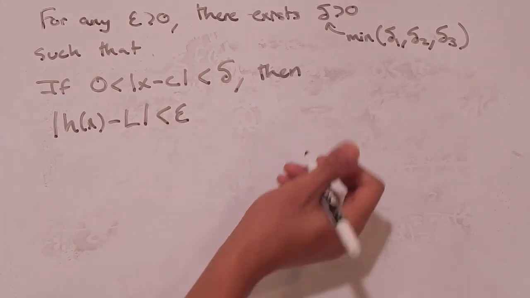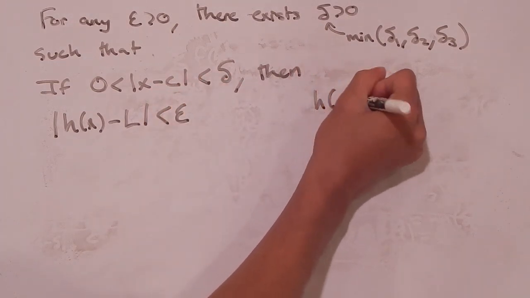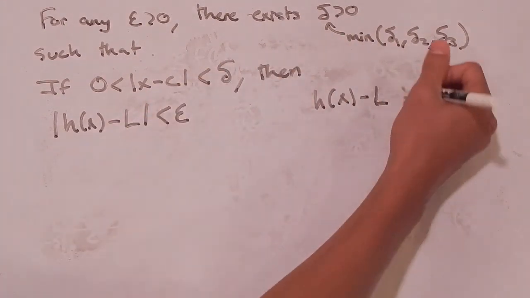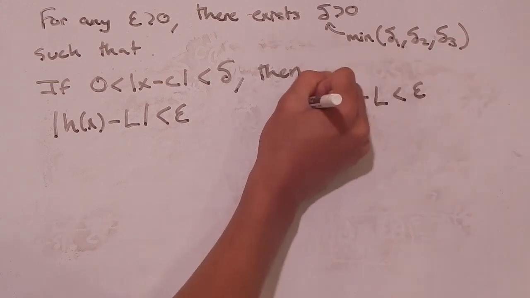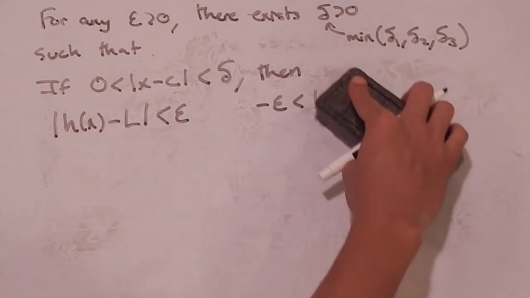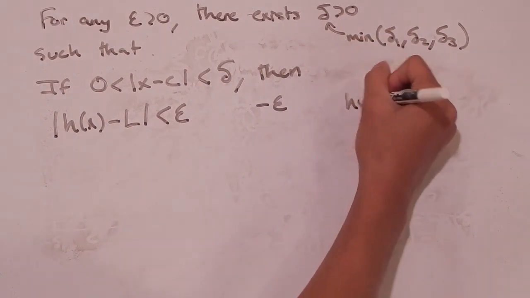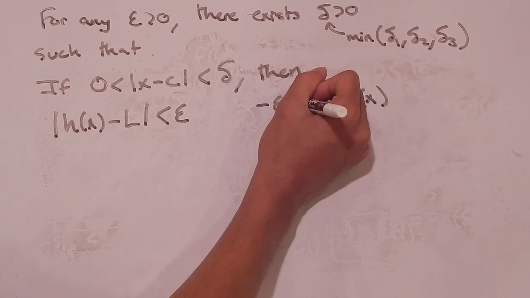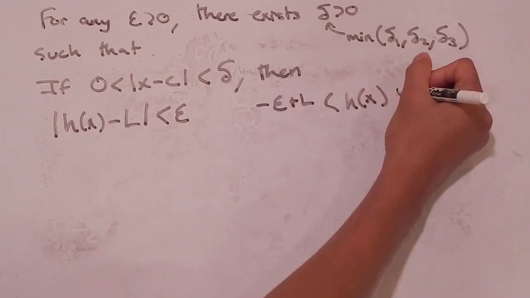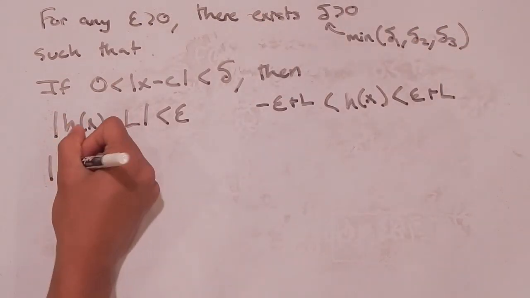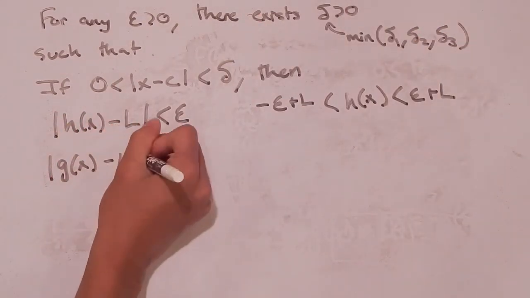And I can actually write this as the absolute value of h of x minus L is less than epsilon but greater than negative epsilon. And what I can do to this is add L to both sides. So I'm going to say h of x is going to be bigger than negative epsilon plus L, and less than epsilon plus L. And similarly, I know that this statement will be true inside that interval.